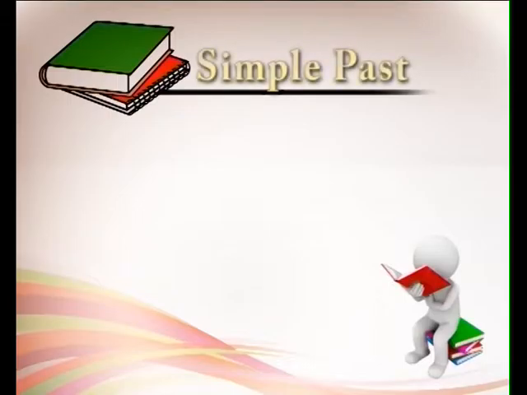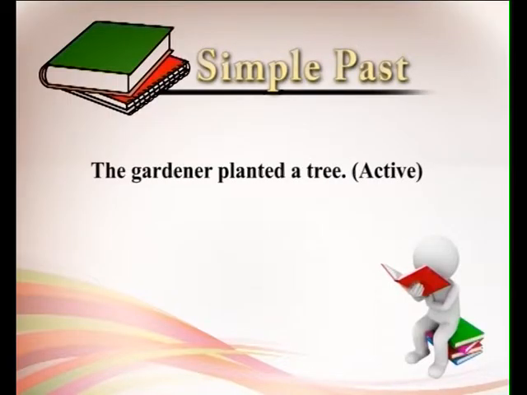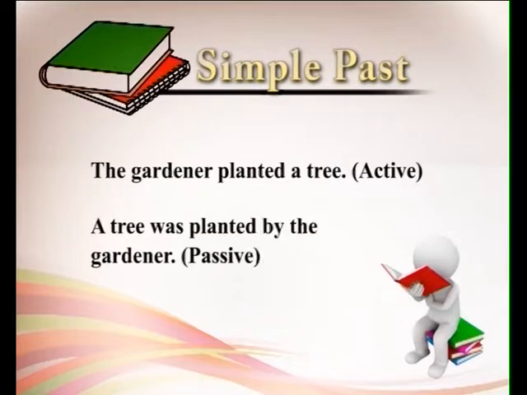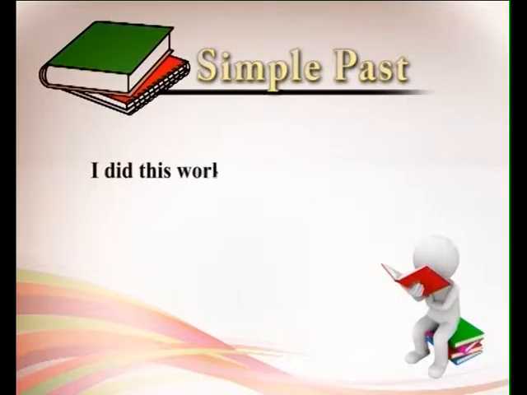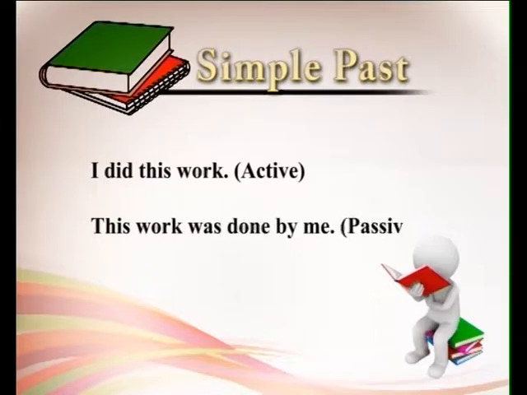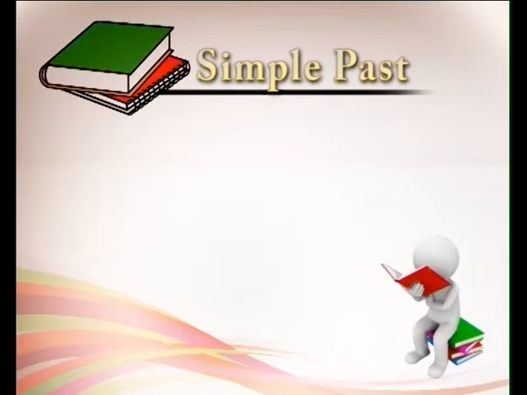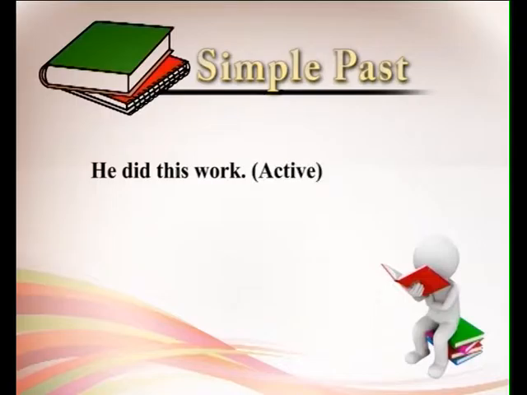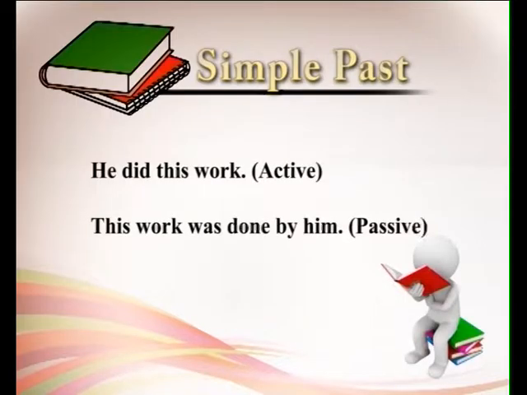Similarly, when we go to past, the gardener planted a tree. A tree was planted by the gardener. And I did this work, simple past we are discussing. I did this work. This work was done by me. He did this work. This work was done by him.